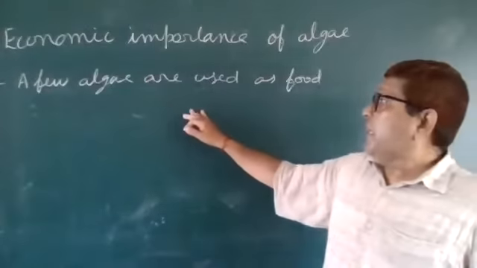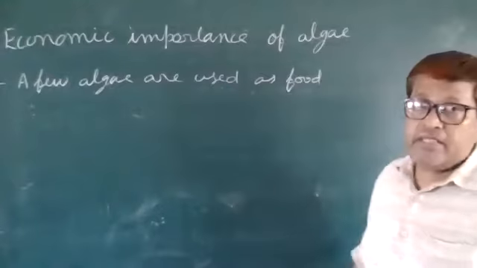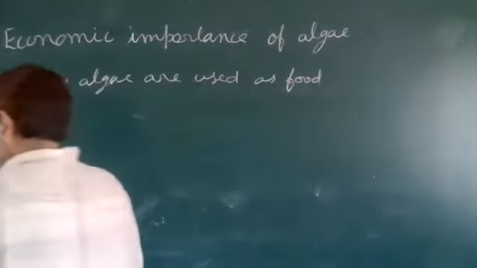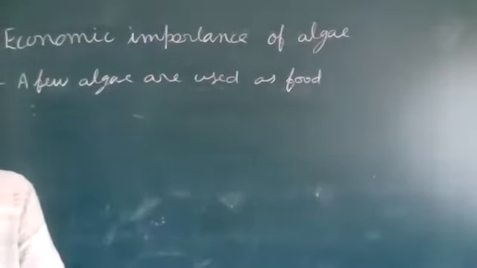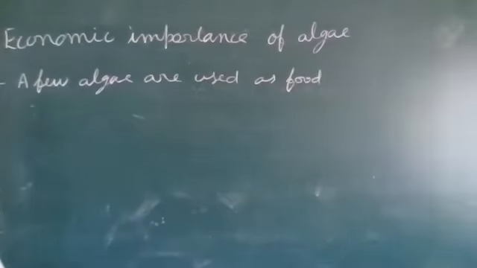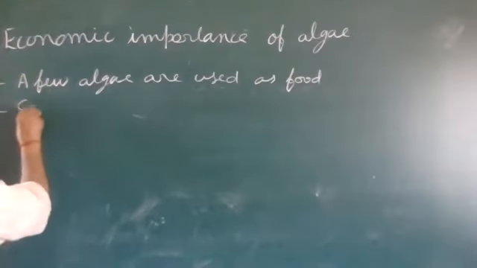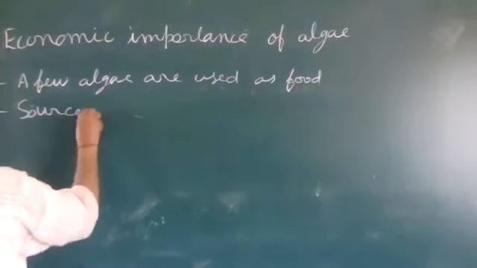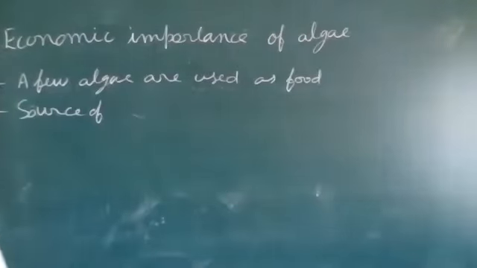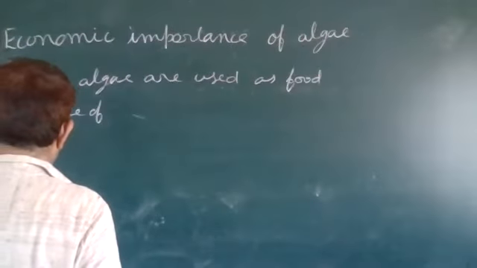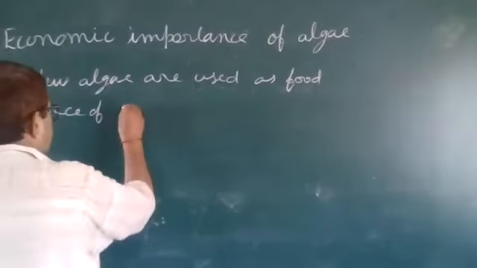So here mainly a few algae are used as food. Next, as the source of carrageenan.